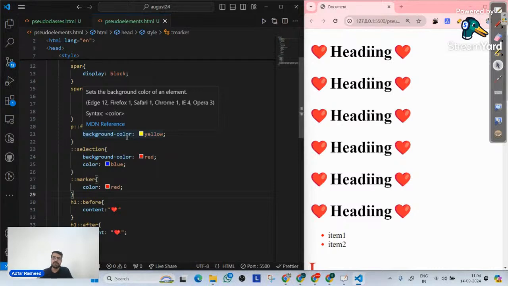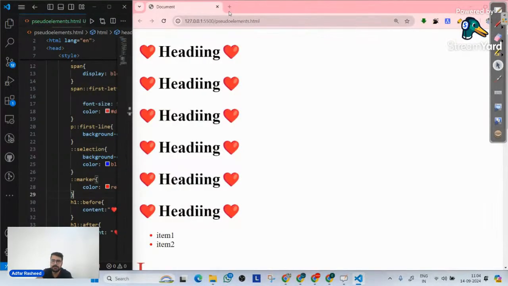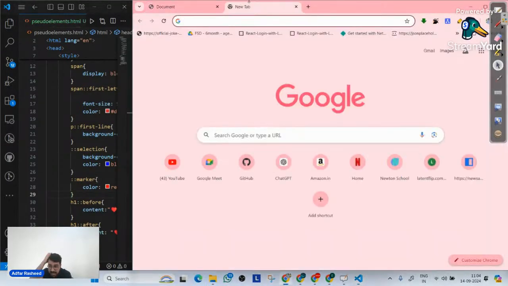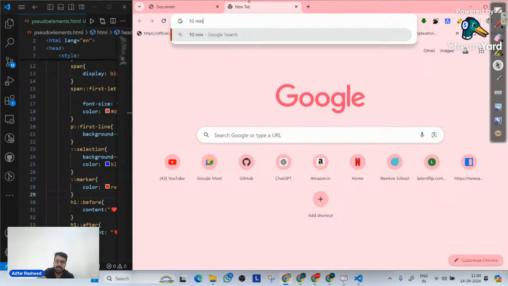I need a confirmation from all the 33 students whether we understood what pseudo elements and pseudo classes are. If we understood, we will take a break of 10 minutes. Am I clear? Am I clear, guys? Done? Perfect. Great. I can see a few yeses in the chat. I want every one of you to type yes. So we will take a 10-minute timer.